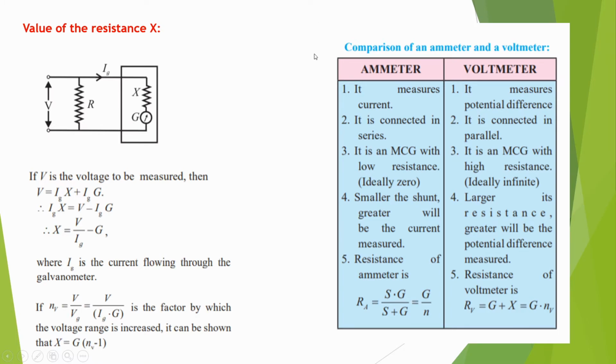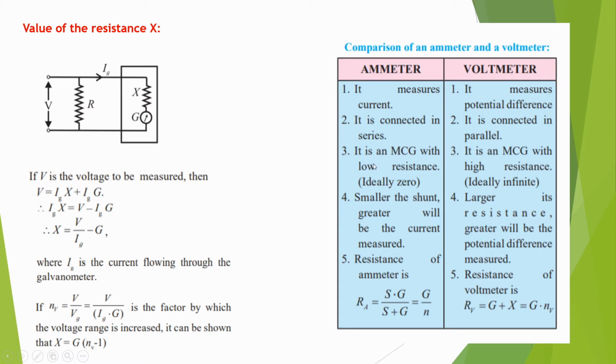Okay, so let us see the comparison of an ammeter and voltmeter. An ammeter measures the current. We know that a voltmeter measures the potential difference. Second, the ammeter is connected in series, and the voltmeter is connected in parallel.